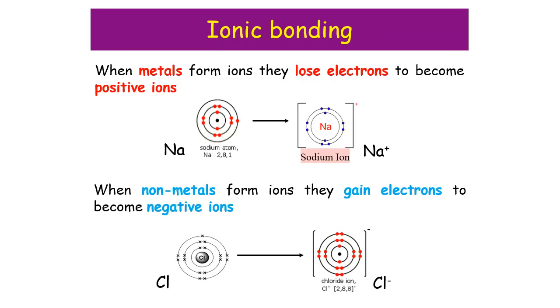Our next type of bonding is ionic bonding. So we need to remember about ions from atomic structure. Metals lose electrons to become positive ions, and we've got the example of sodium forming sodium plus ions. Non-metals typically gain electrons to form negative ions, and then we have our example of chlorine going from chlorine atoms to chlorine minus ions.